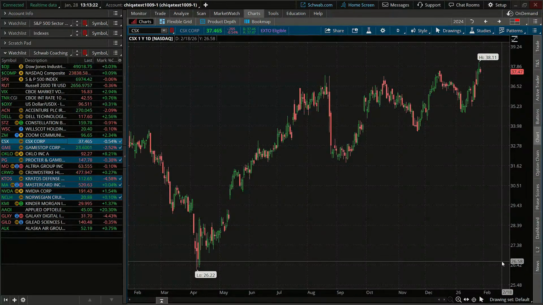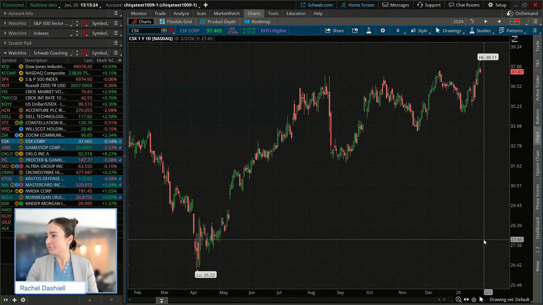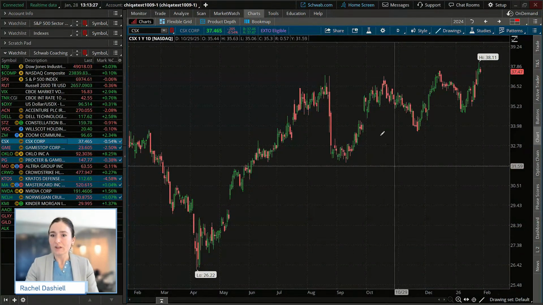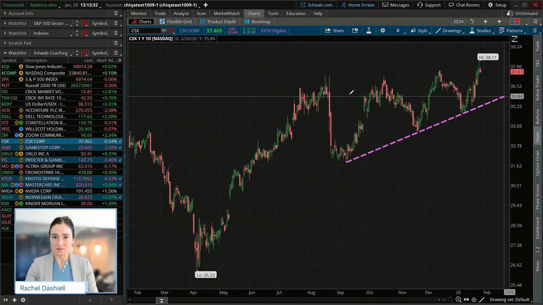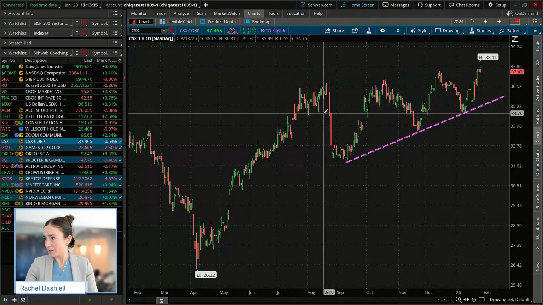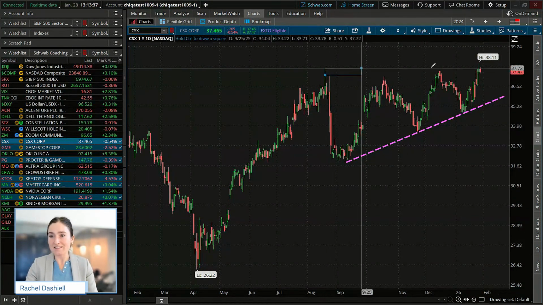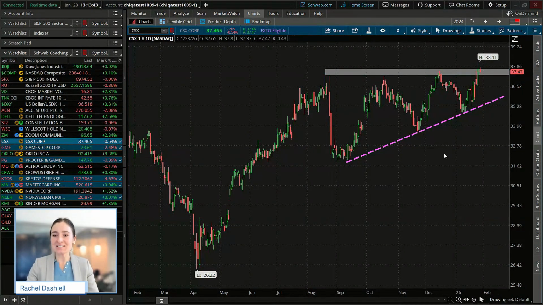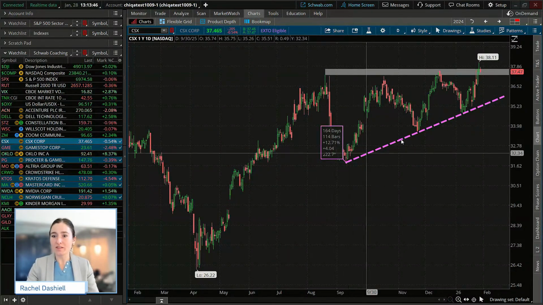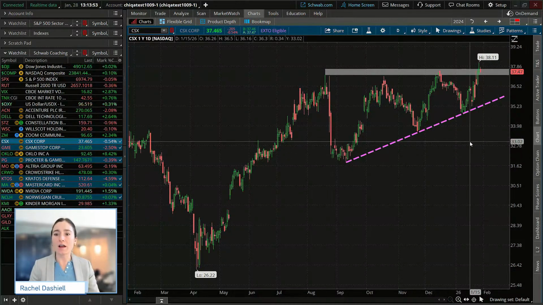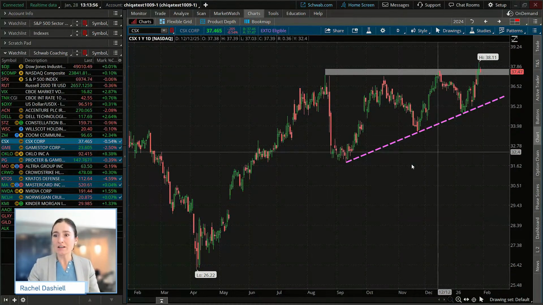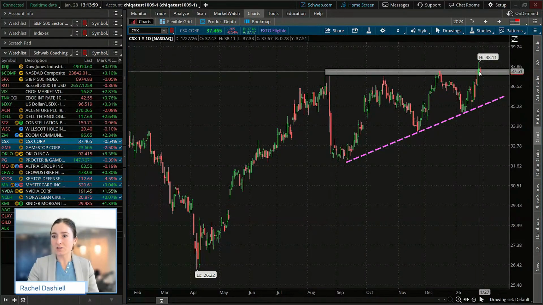So I'm seeing some responses: higher highs, higher lows. Yep, we have higher highs, higher lows here. You can connect those higher lows. Okay, and then, yep, I see everyone saying that it is an ascending triangle here. Yes, that is what I am seeing as well. So we have an ascending triangle forming here with the higher lows being made. Remember, with a triangle, you only need 2 touches on the upside, 2 touches on the downside as far as forming this triangular pattern. And then we saw that breakthrough yesterday.